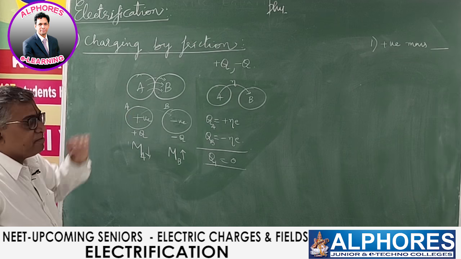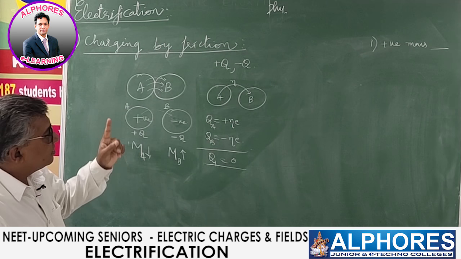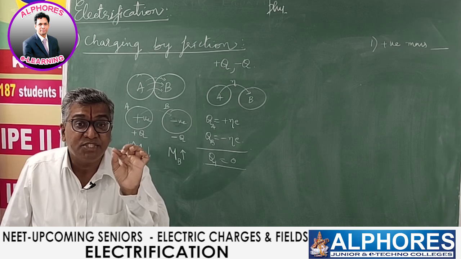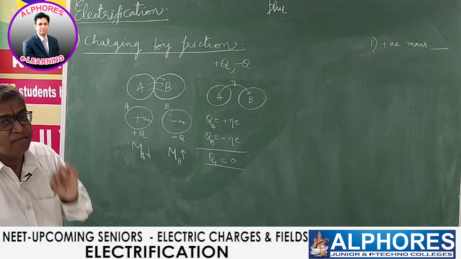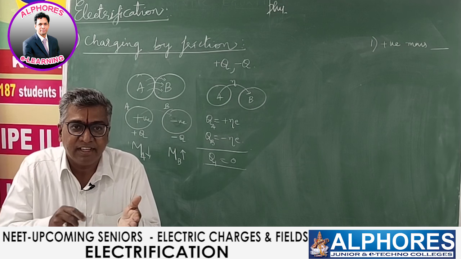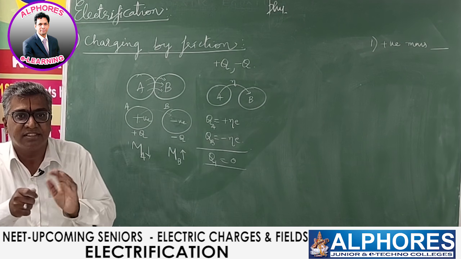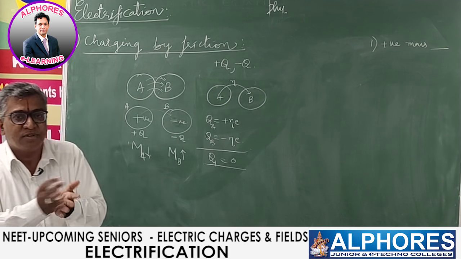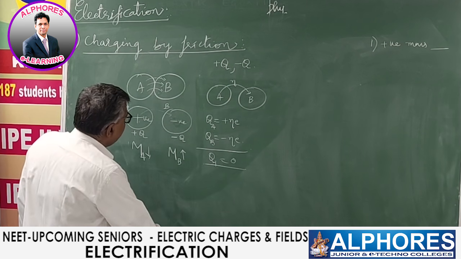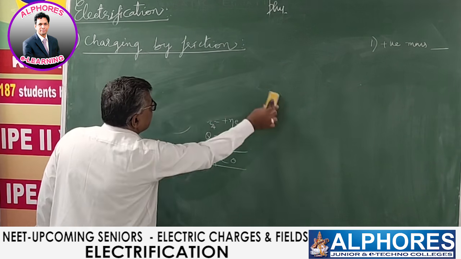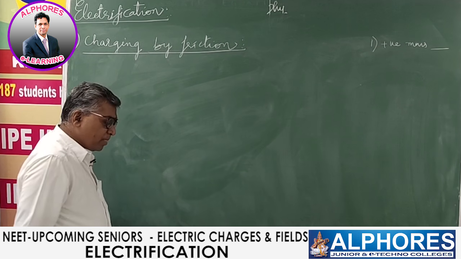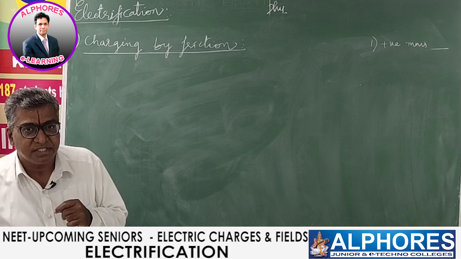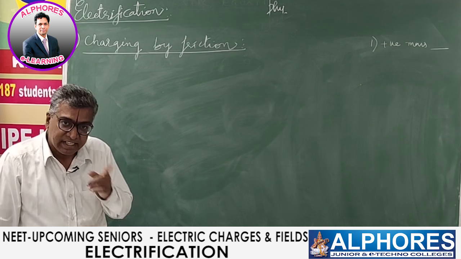So charging by friction, you can produce charge in this process. You can produce charge on any body. You can charge an insulator by this process. Even the insulator can be charged. A glass rod rubbed with silk cloth, the glass attains positive charge. So this way, different substances will attain charge. An ebonite rod rubbed with wool cloth attains negative charge. A plastic rod rubbed with wool attains positive charge.